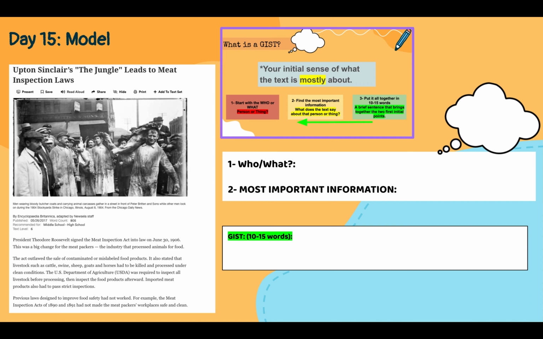So here we're going to model the use of the GIST strategy by looking at a model text. This text here is related to the topic of this lesson in day 15, but it is not the text that you're going to be reading, so I'm going to use it to just model the way to use the GIST strategy.